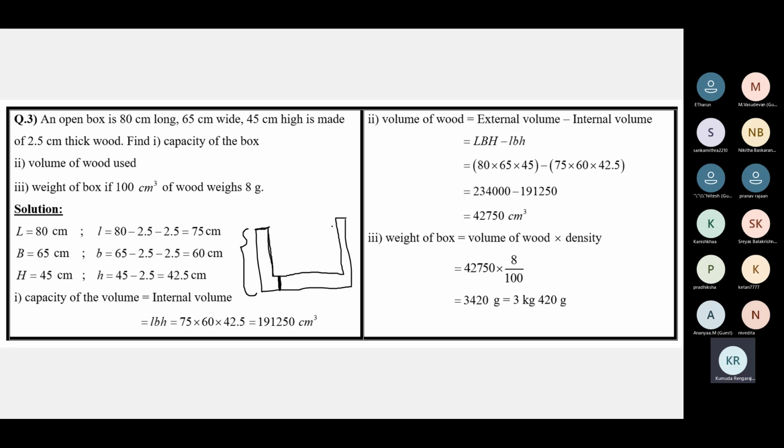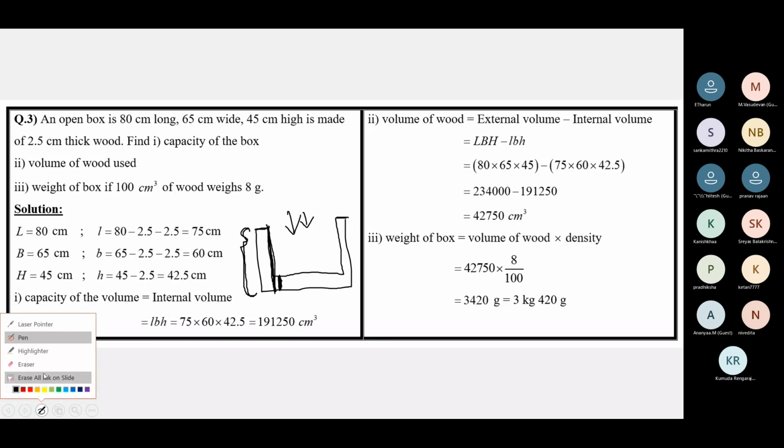An open box would be like this. It's open. So it will be the external height. The external height, 45 centimeters, minus the thickness of the wood at the bottom. This one. See, this full thing is 85. Oh my God, why am I misreading everything? The external height is 45.